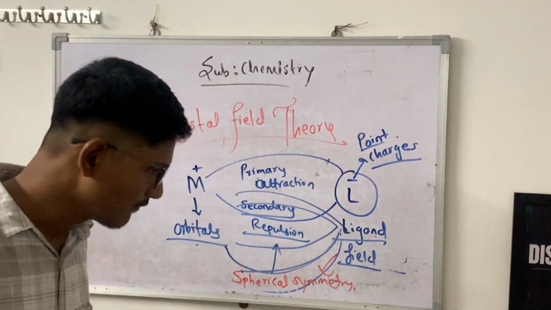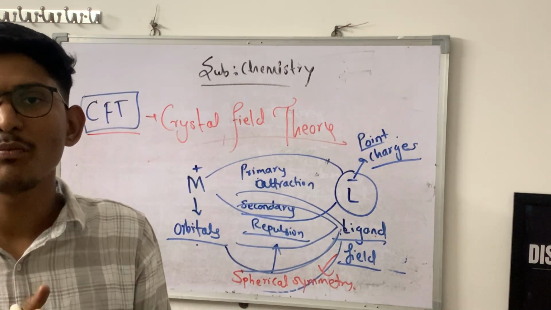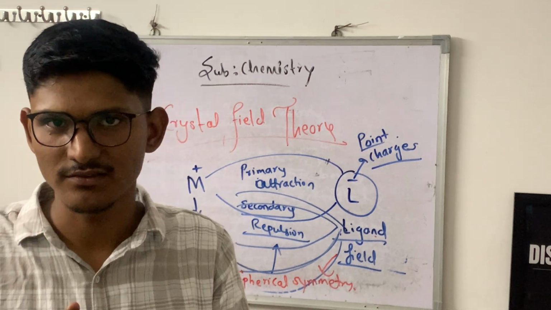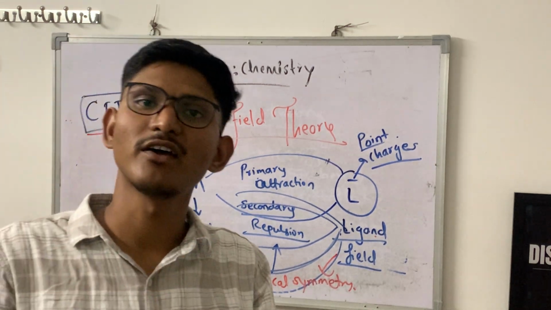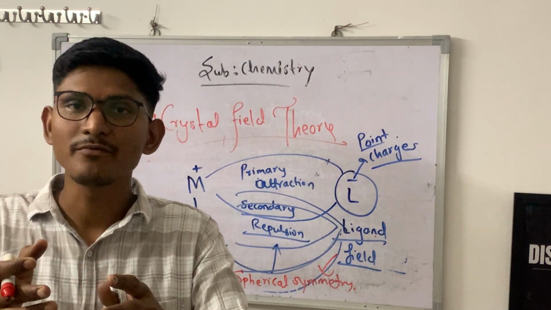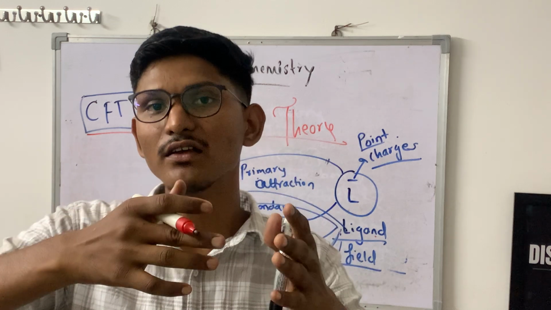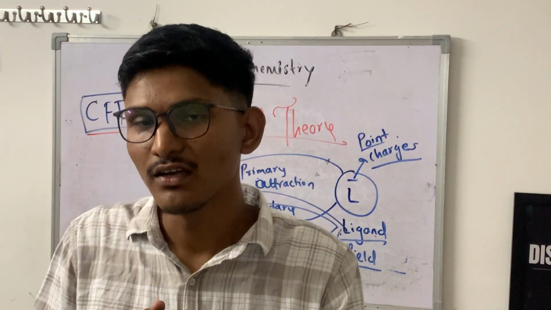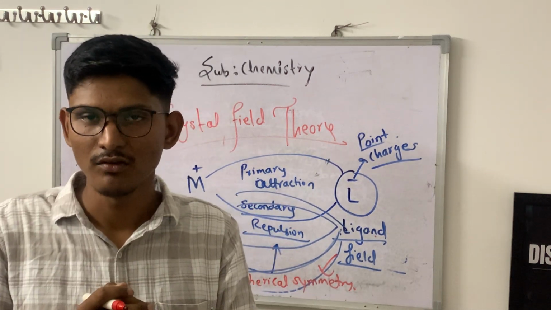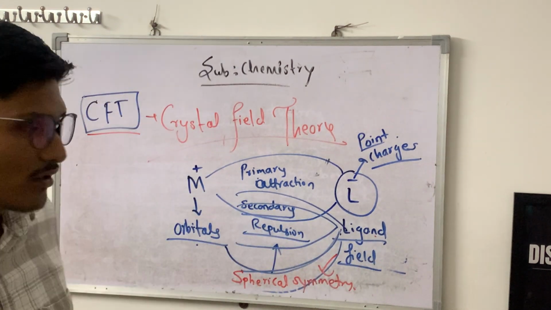But when the ligand comes close to the metal, the d orbitals having a lobe on the axis, like dz square and dx square minus y square, experience more repulsion from that ligand field as compared to the orbitals such as dxy, dyz and dxz. These orbitals have lobes in between the axes, so they will not experience as much repulsion.